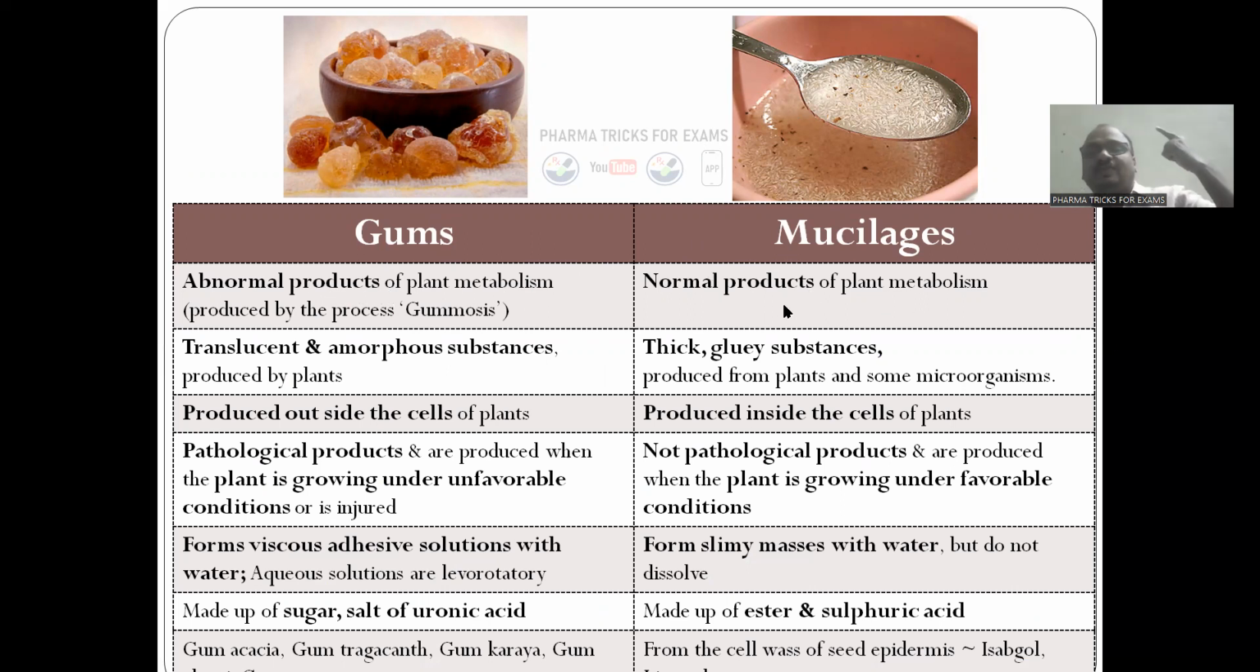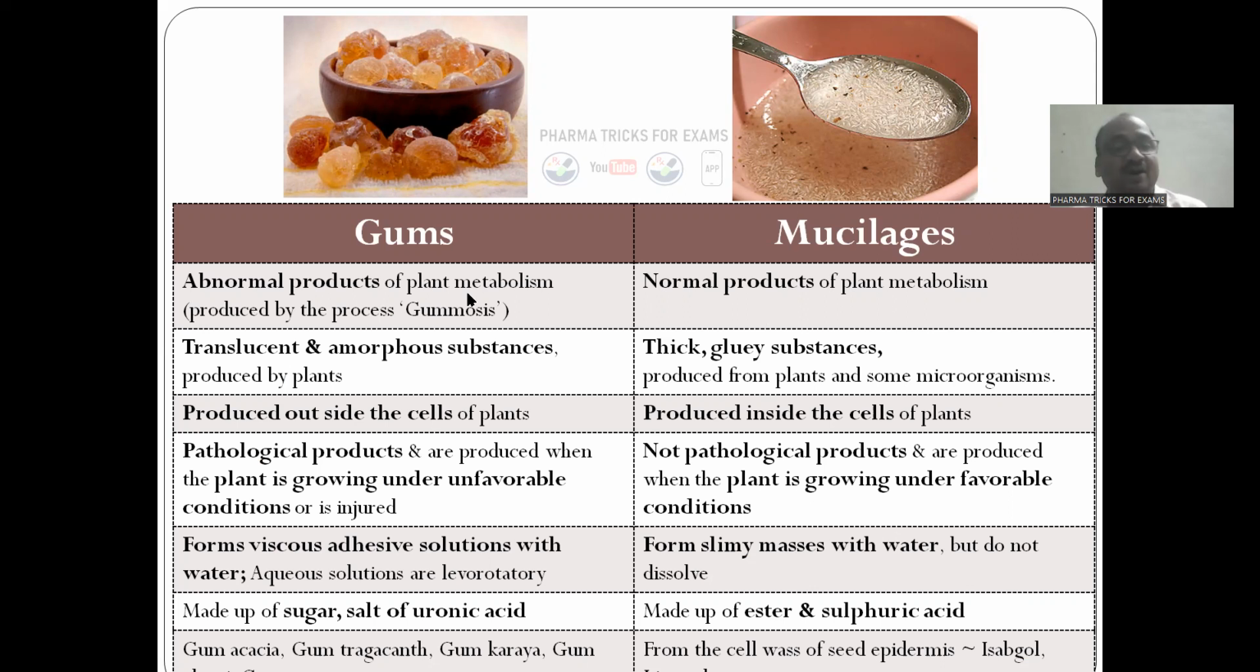These are the normal products of the plant. Why will I say abnormal product? Here I will explain why. See this point: these are pathological products and are produced when the plant is growing under unfavorable conditions, or whenever we injure it, then only this comes. Gums are... no, these are the normal products, normal secretions from the plant. We are not going to injure anything here. Not pathological products. These are produced when the plant is growing naturally under favorable conditions. That's why you can say it is a natural product of the plant.